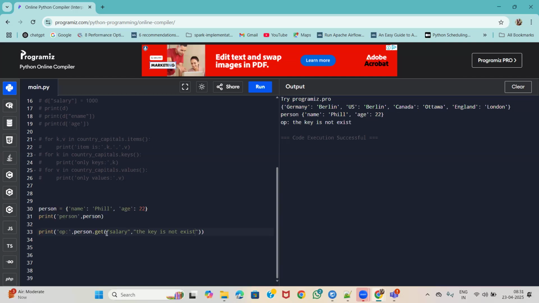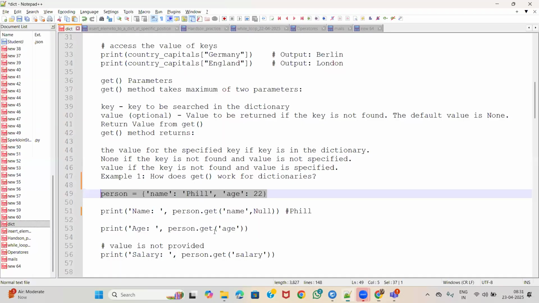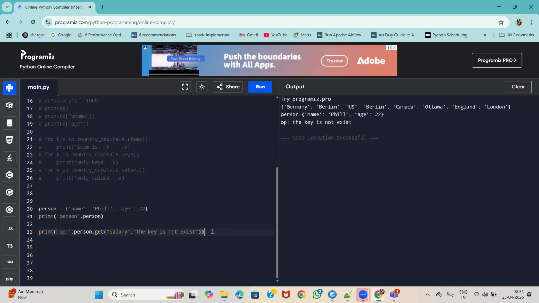It has two parameters. One is the key which we would like to see the value of in the dictionary, and if the key is not present in the dictionary, we can manually pass a static value. So whenever the key is not present, it will return that associated value. So this is the get method.